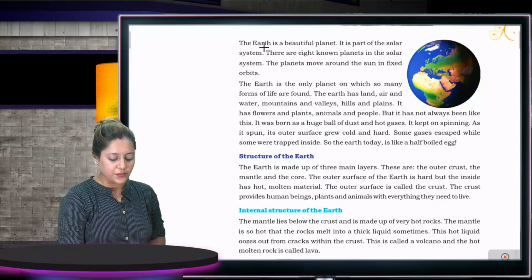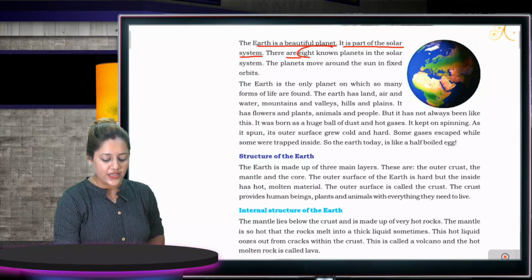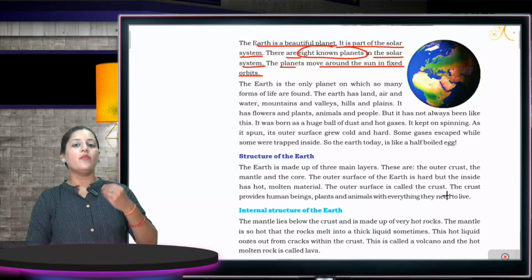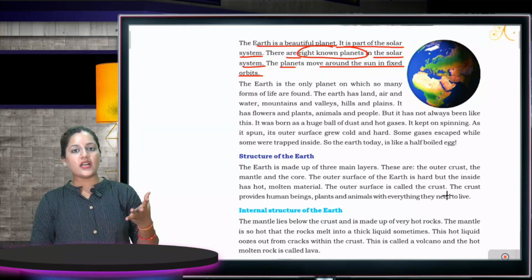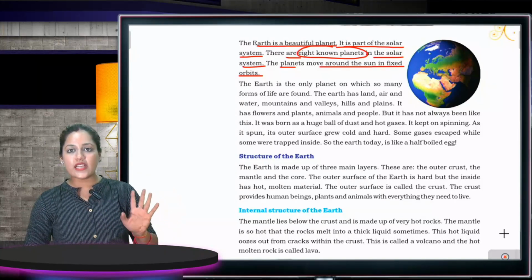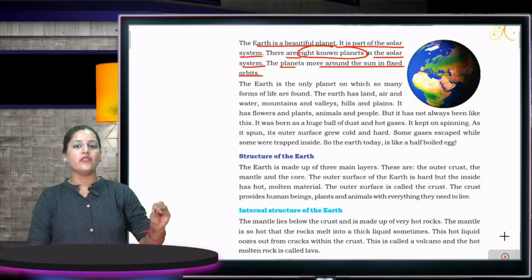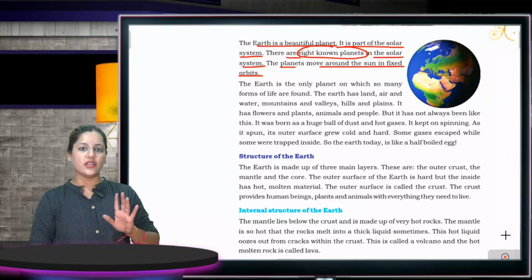The Earth is a beautiful planet. It is part of the solar system. There are 8 known planets in the solar system. The planets move around the sun in a fixed orbit. So, how many planets are there? There are 8 planets: Mercury, Venus, Earth, Mars, Jupiter, Saturn, Uranus, Neptune. These are the 8 planets revolving around the sun. They all revolve around the sun in a year, which means Earth completes one revolution in 365 days.